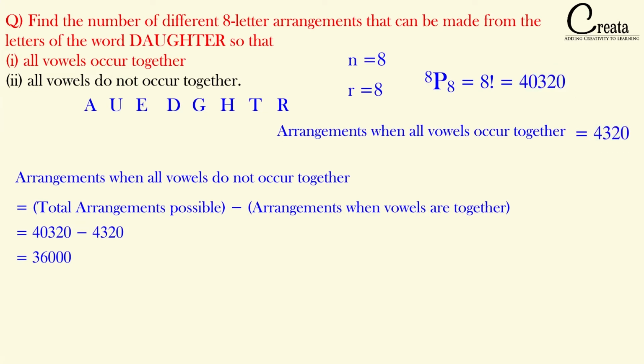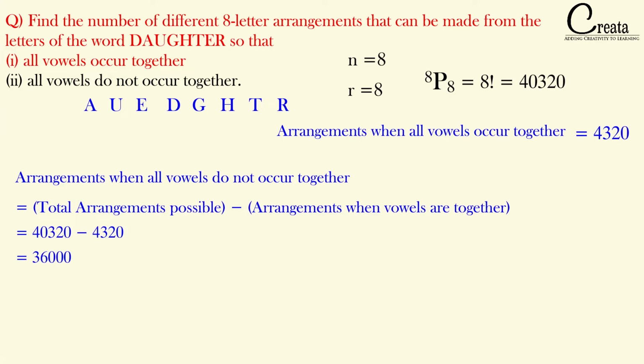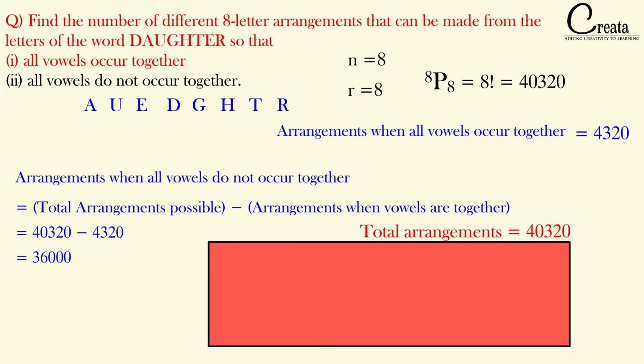Okay? Just repeating what we have done in the last step. Firstly, we calculated the total number of arrangements that we can form using the word daughter. That is an 8-letter word, that is 8 factorial. So we can form a total of 40,320 arrangements with the 8-letter word daughter. Then we calculated the total number of arrangements that we can form with all the vowels together, which we calculated as 4,320.